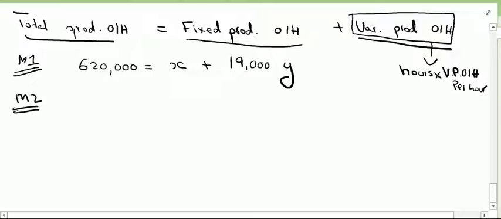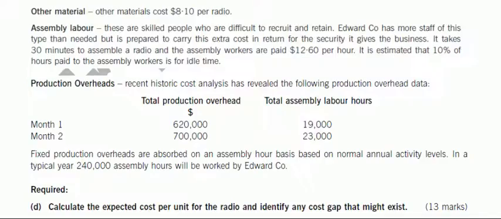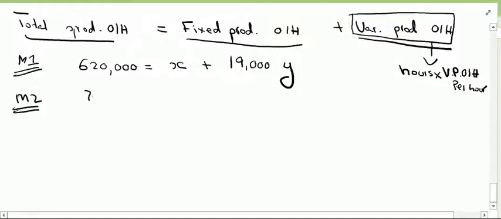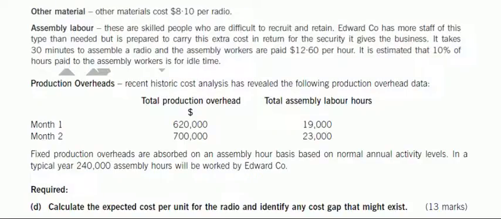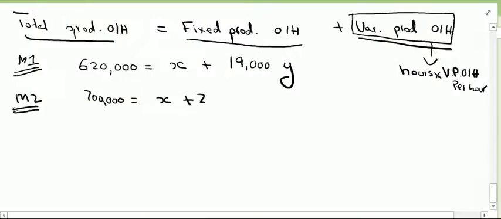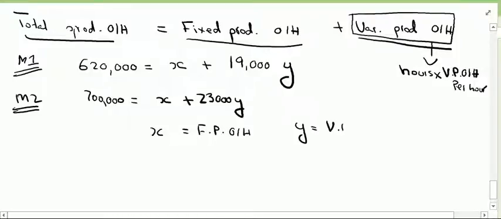For month number 2, our equation will be 700,000, or total production overheads, equals fixed production overheads, which is X, plus total assembly labor hours of 23,000 Y. If you solve these two equations, you will get the value of X, which will be your fixed production overhead, and the value of Y, which will be variable production overheads per hour.